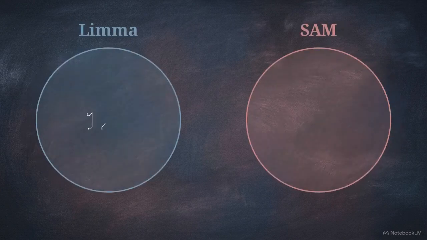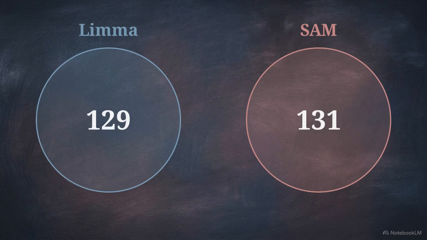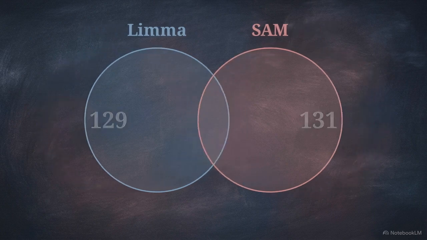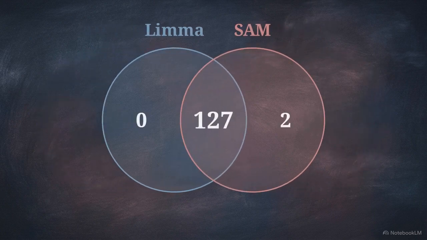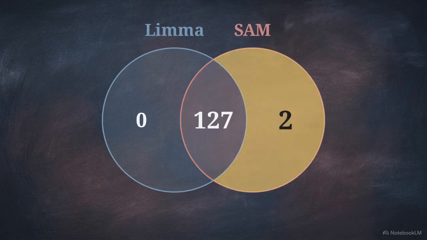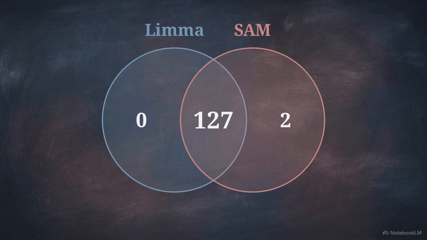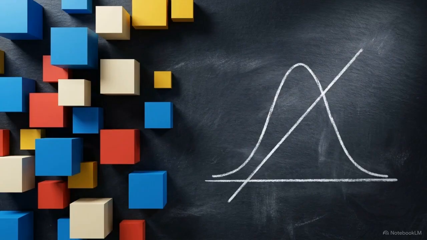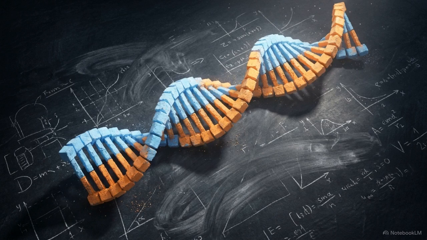Comparing limma's 129 extracted genes against the 131 genes isolated by SAM verifies our results. The overlap reveals near-perfect alignment. The intersection contains 127 identical genes. There are only 2 outliers selected by SAM, but not by limma. One pipeline utilized a permutation-based resampling approach. The other relied on Bayesian probability and linear models. Despite these different mathematical paths, we find a consensus on which genes are the most likely biomarker candidates.